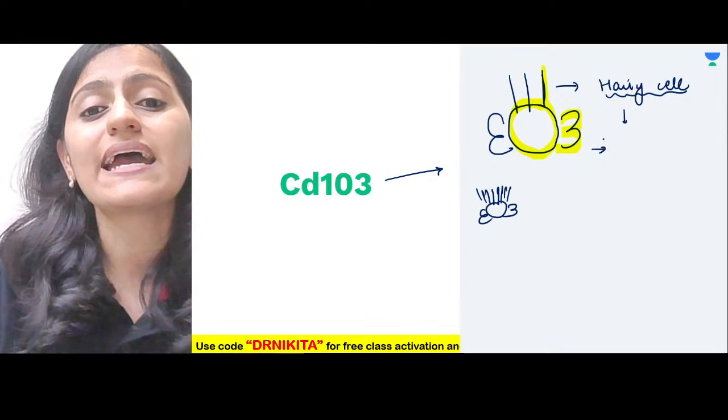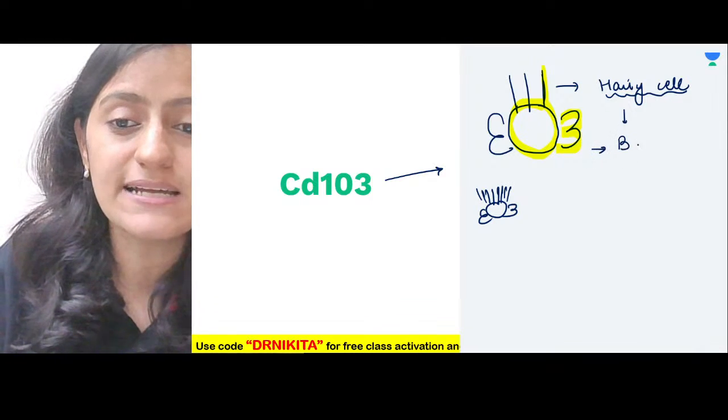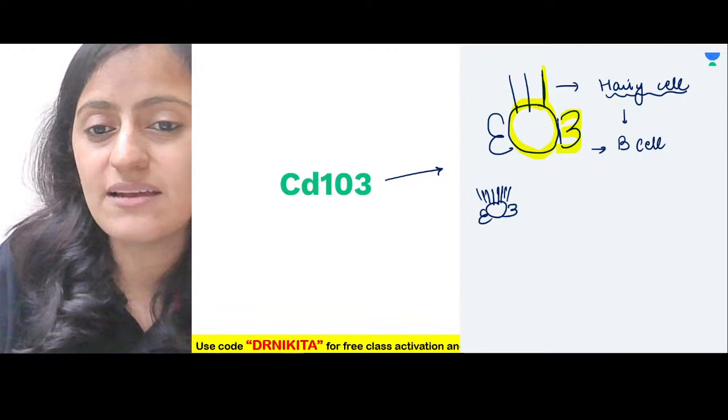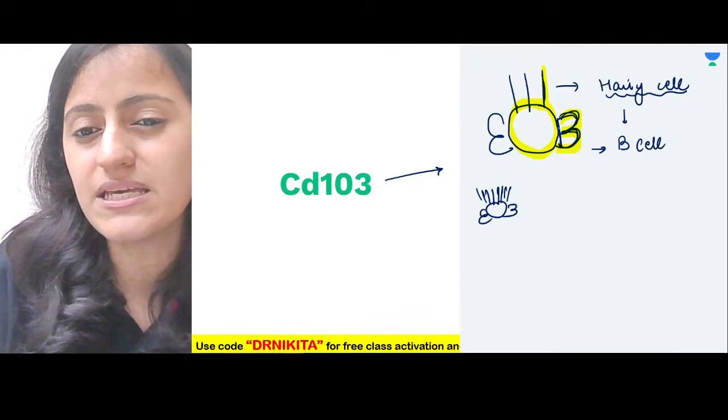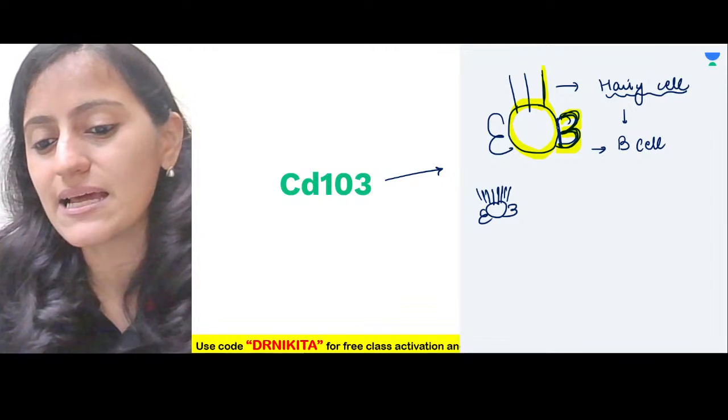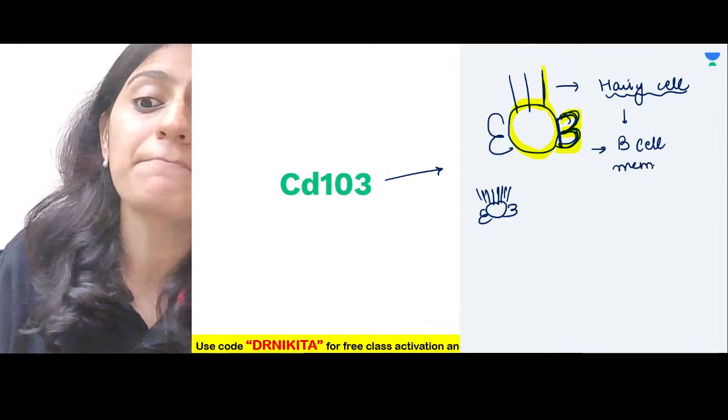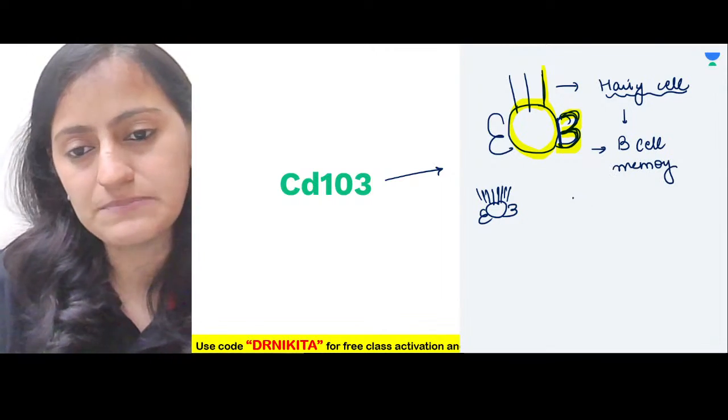A few questions. Hairy cell leukemia is B cell or T cell? It is B cell. So when you write this ear, you make the ear here. Remember, this is B cell lymphoma, which is memory B cell. Okay, it is memory B cell.